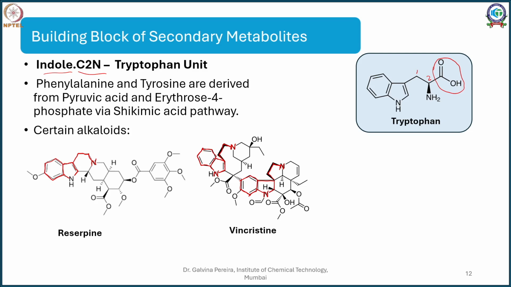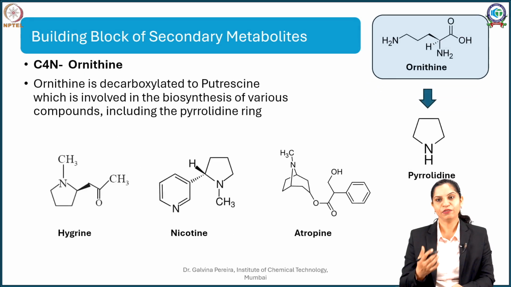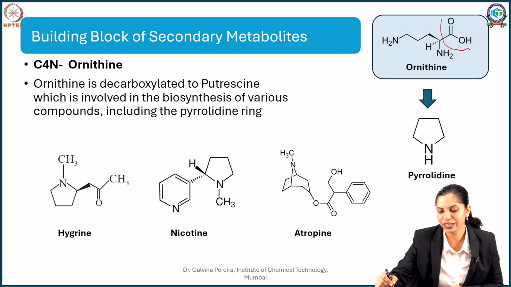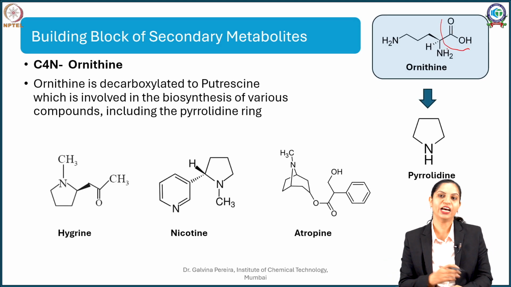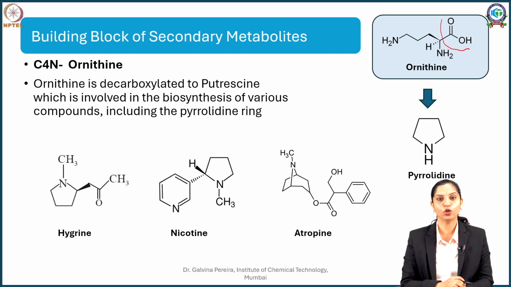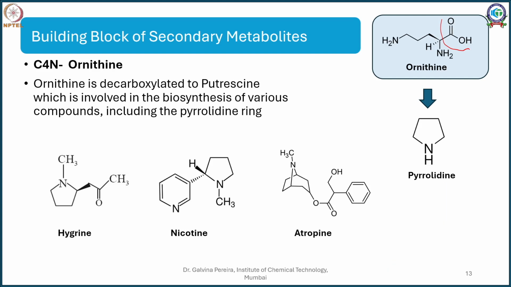Now we will go to some more nitrogen containing compounds which are also derived from amino acids. See, for example, you have the amino acid ornithine. Suppose it undergoes decarboxylation and then deamination. The moment it undergoes decarboxylation, it gets converted into a compound called putrescine. This putrescine will further undergo deamination, and when this amine is also lost, you are left with nitrogen and 1, 2, 3, 4 carbons. That is, you get your pyrrolidine nucleus.